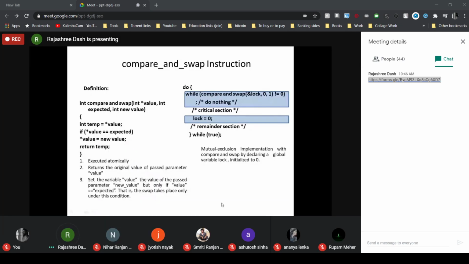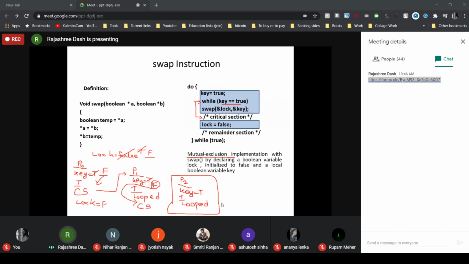Okay. So now come to the third instruction, the third hardware instruction, that is known as the compare and swap instruction. Just check, previously the swap instruction was having two arguments, and both of them were boolean type.